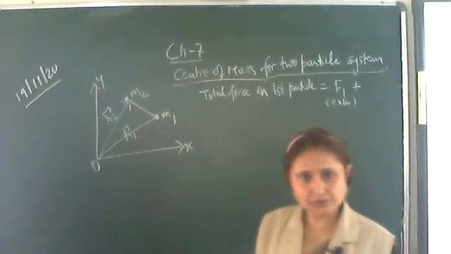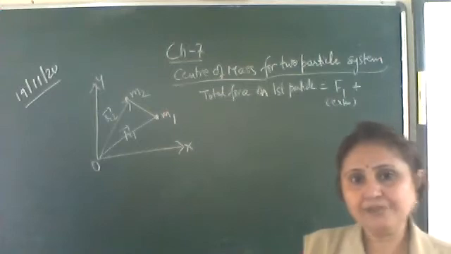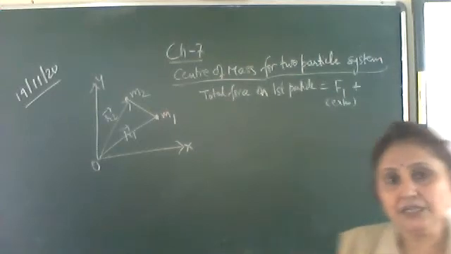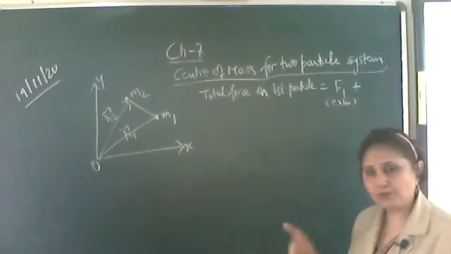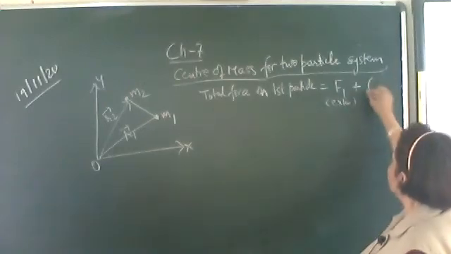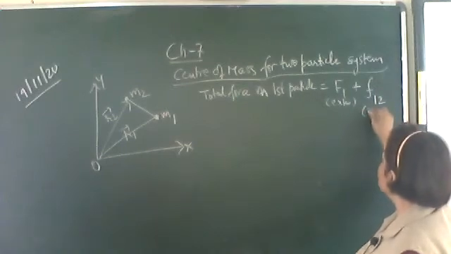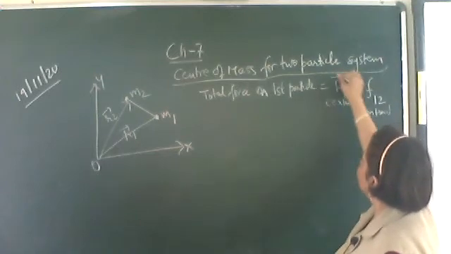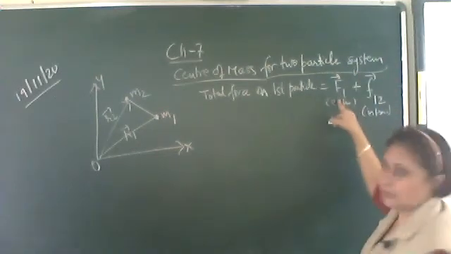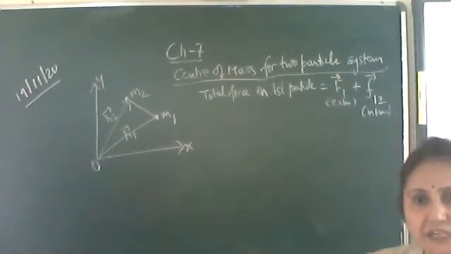As we know, any number of particles in the rigid body apply force on each other. So there is some force on the first particle due to the second particle, and this force is the internal force. The total force on the first particle is the sum of the external force and the internal force.